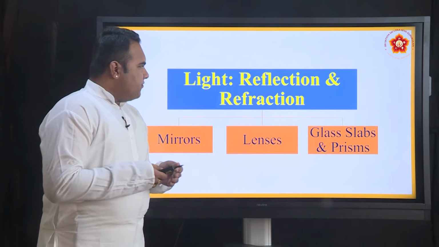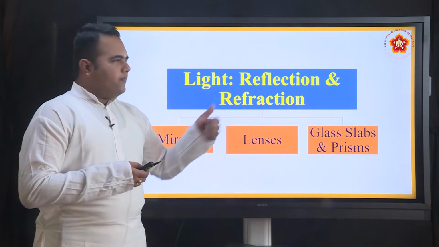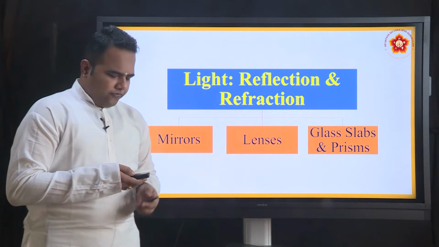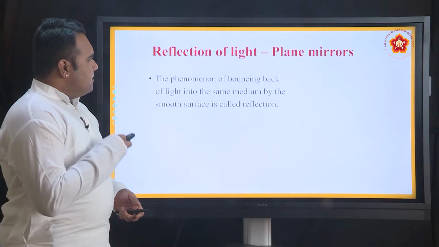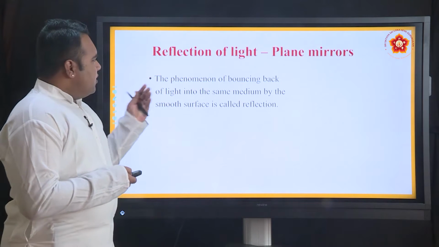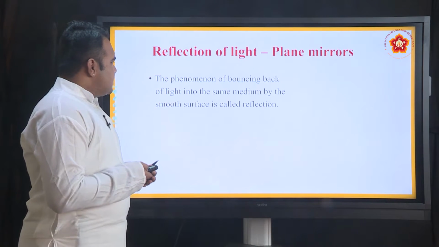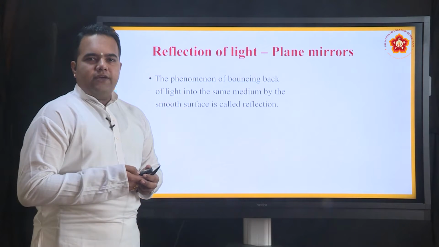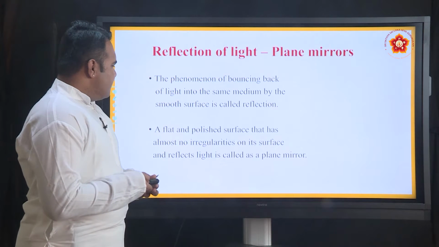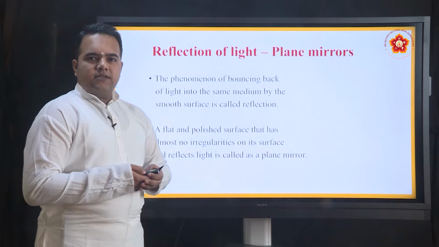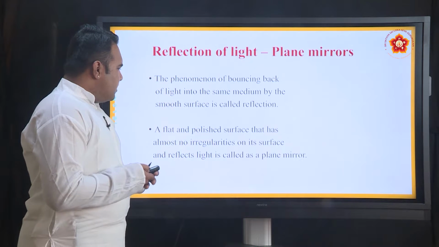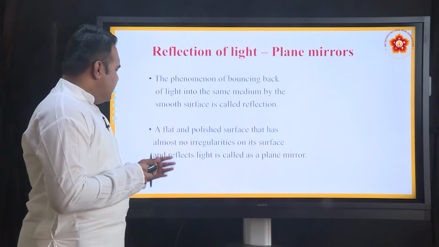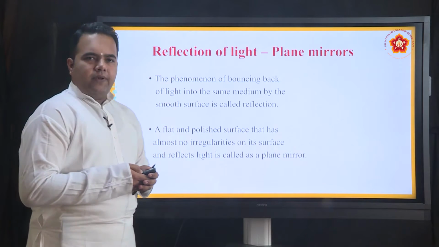So, we start with reflection of light. When it comes to reflection of light, mirrors are the best examples. Plane mirrors. The phenomenon of bouncing back of light into the same medium by a smooth surface is called reflection. So, this is how we define what a reflection is, and this is what a mirror is. A flat and polished surface that has almost no irregularities on its surface and reflects light is called a plane mirror.